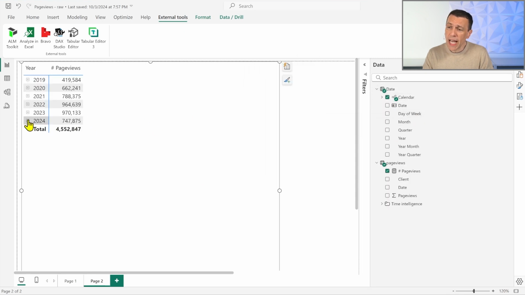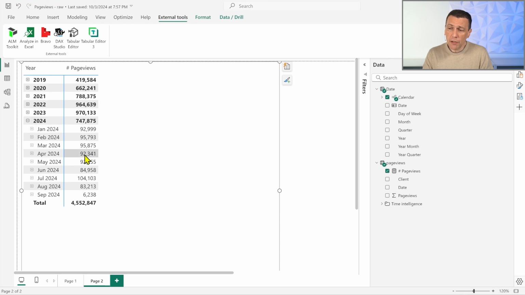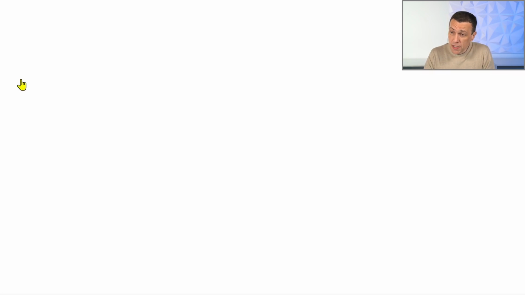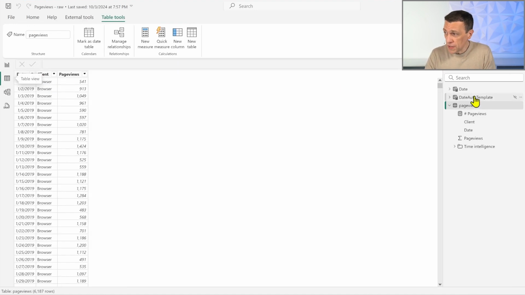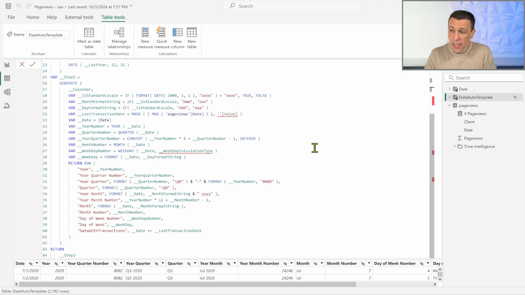Here we go. Now we have 2024 and we have the value for April. The same value we have seen before, no differences, but you notice that now the name of the month is written like three letters, space, year. And you can customize that. There are many things you can do with Bravo. You can customize the template and you can take control of the date table. Nevertheless, if you don't want to use Bravo, you can just modify the DAX code that has been generated to create this table if you want.